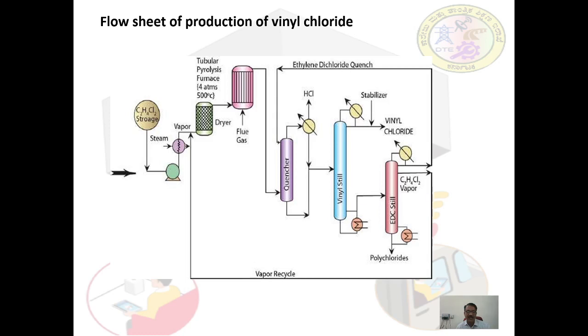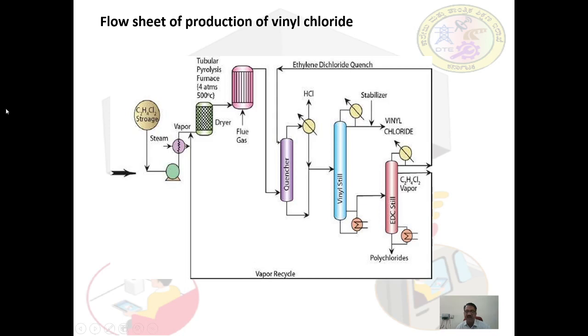The gases from the quencher then enter the partial condenser, which produces hydrogen chloride gas and a liquid stream consisting of vinyl chloride, unreacted ethylene dichloride and polychlorides. These liquid streams from the quencher as well as from the condenser are fed to the vinyl still.